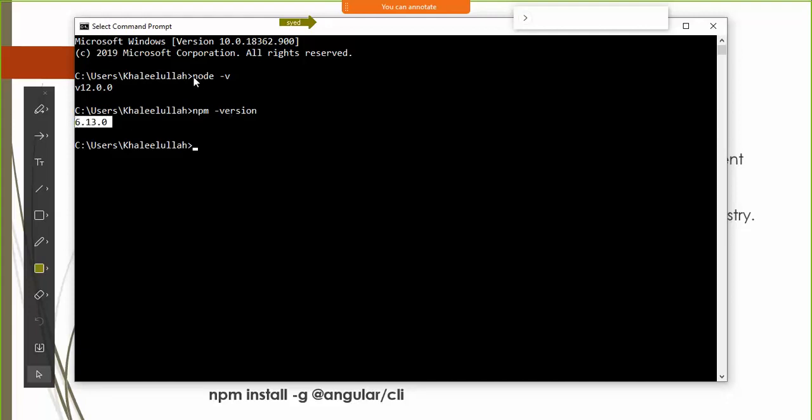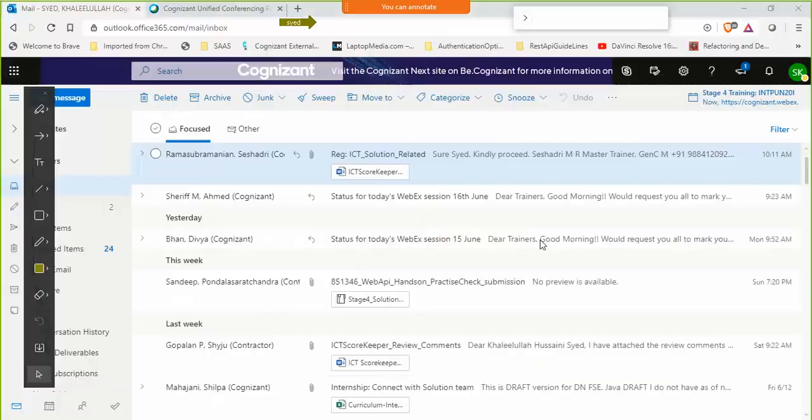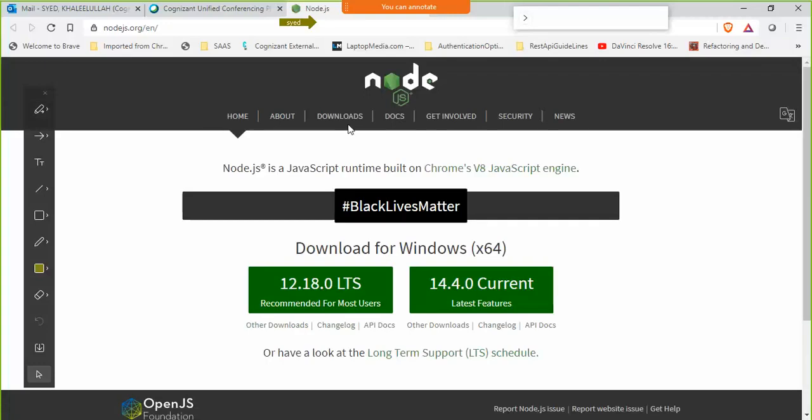So here Node.js is installed, as well as npm. Npm gets installed along with Node.js. You can get Node.js from this particular website, nodejs.org. You can download this one, with the long-term support, and install it on your machines.